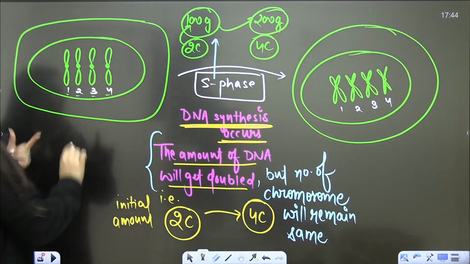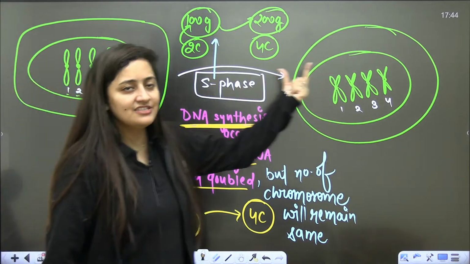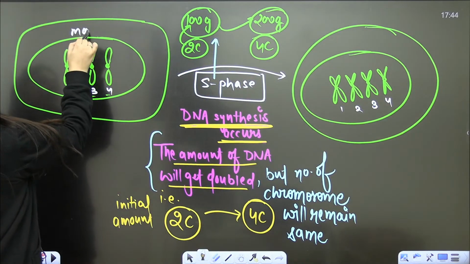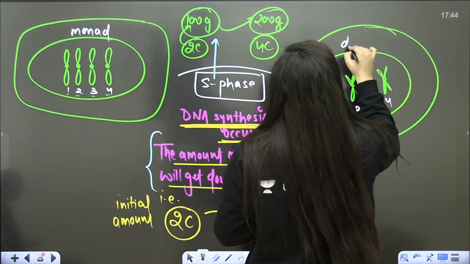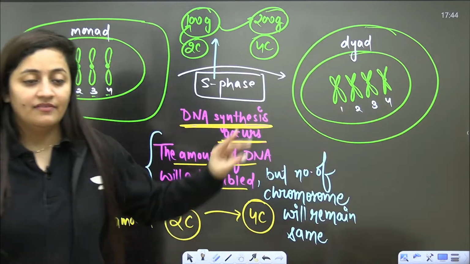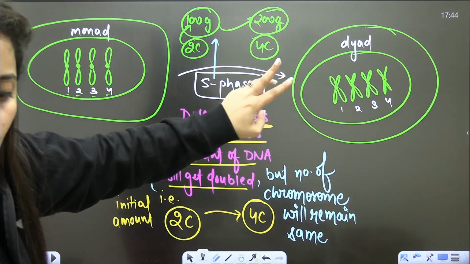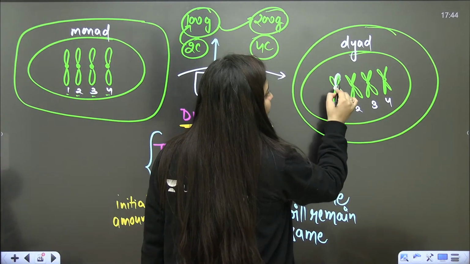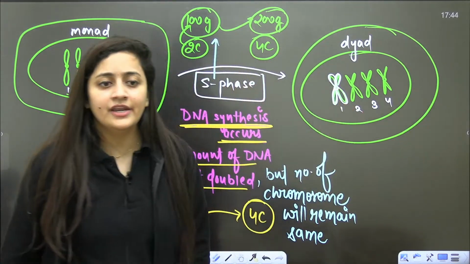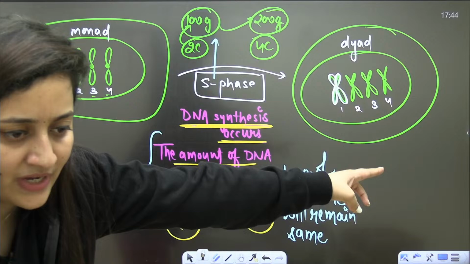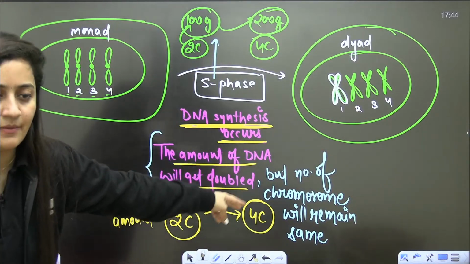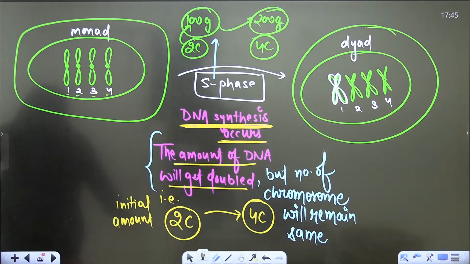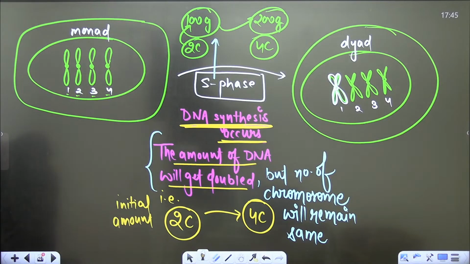You can see 1, 2, 3, 4 chromosomes before S phase. After S phase, there are still 1, 2, 3, 4 chromosomes, but the DNA amount is doubled. Before, the chromosomes are monads with a single arm, but now they become dyads with 2 arms. These arms are the DNA only. So in S phase, DNA amount gets doubled but the number of chromosomes remains the same. Initially 2C becomes 4C. Is that clear?